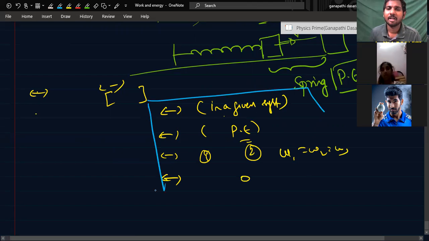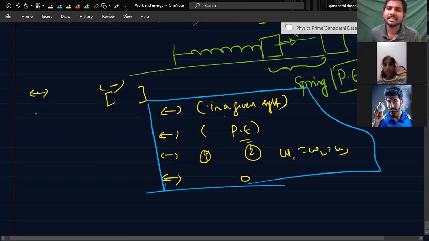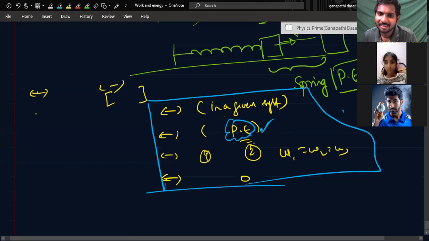For non-conservative forces, in a given system, energy is not conserved. It will go to another system, but it will not be easily retained. So potential energy does not come into the picture. For a non-conservative force, potential energy is not related. Friction does not have a friction potential energy. Gravitational potential energy we will have, spring potential we will have, electrostatic potential energy we will have, but friction potential energy we will not have. Viscosity potential energy we will not have.